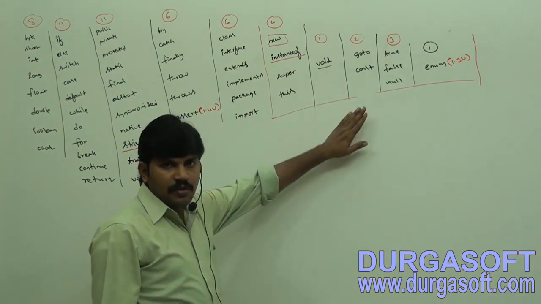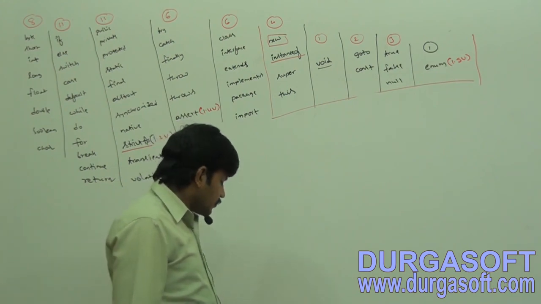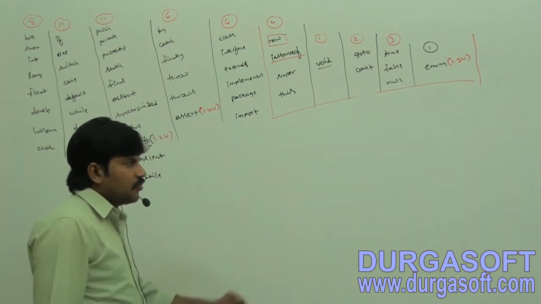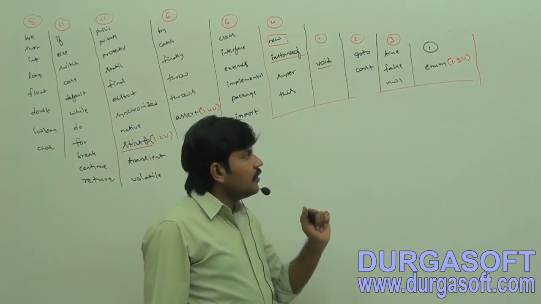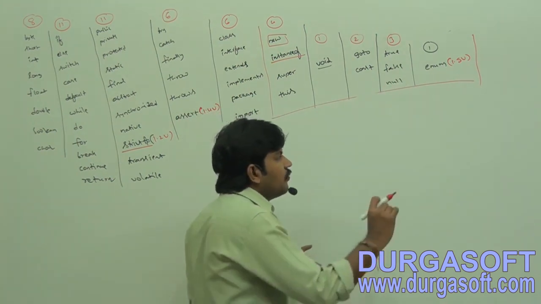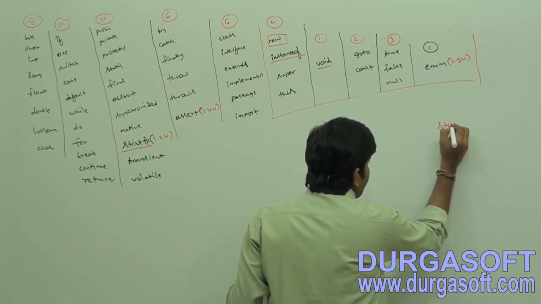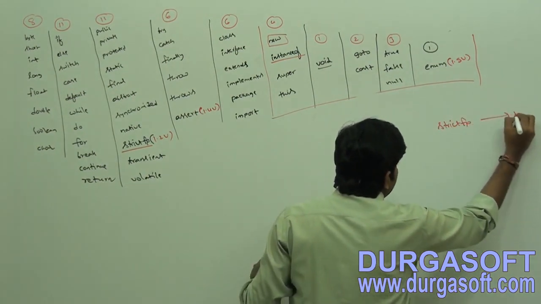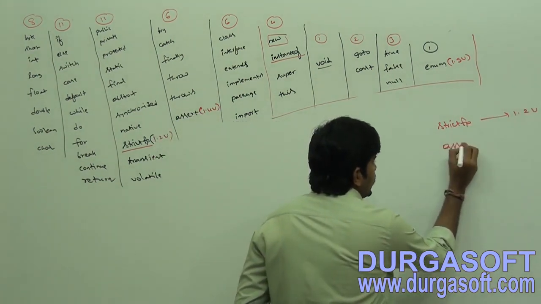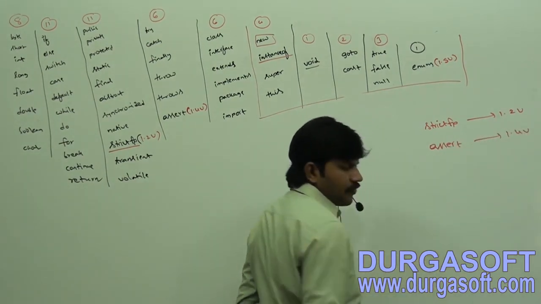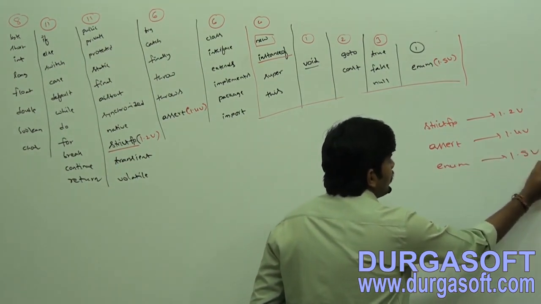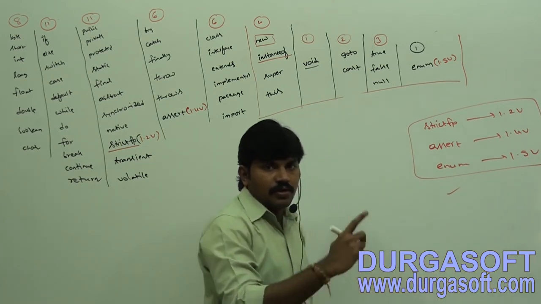Are you getting the point? Okay, next, third conclusion. Listen very carefully about this point, right? Which keywords are new in Java? One is strictfp. This keyword came in which version? 1.2 version. Next, assert, this keyword came in which version? 1.4 version. Next, enum. This keyword came in which version? 1.5 version. These three are new keywords in Java.